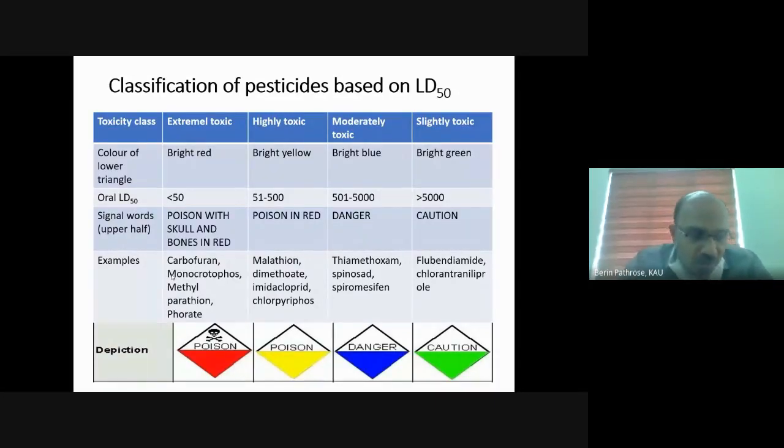So in the case of those pesticides whose LD50 is less than 50 milligram per kg, the color of the lower triangle is red, and in the upper triangle we have a skull and bone picture along with the wording poison. Remember that. These are called extremely toxic chemicals. The lower triangle will be red in color, and the upper triangle has skull and bone along with the wording poison. Then the next toxicity class is highly toxic.